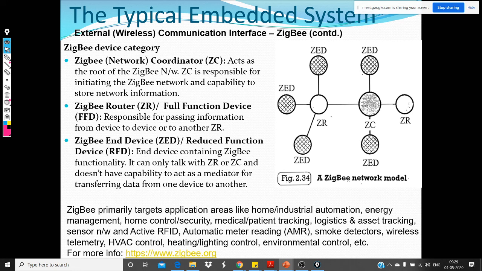So that's the idea about this network model. And as you can see, we're just listing out all the areas where Zigbee is applied. It's home, industrial automation, energy management, home control, security, medical or patient tracking, logistics, and the list is just too big. Any single thing, like I said, in the Internet of Things era, when you have multiple devices that have to be coordinated in an automated fashion, Zigbee is the way.